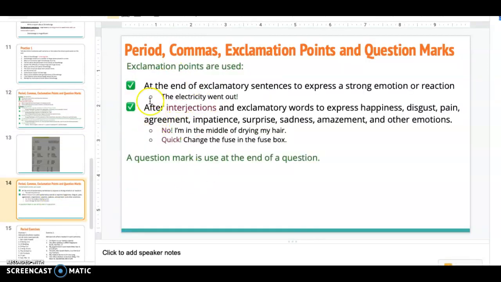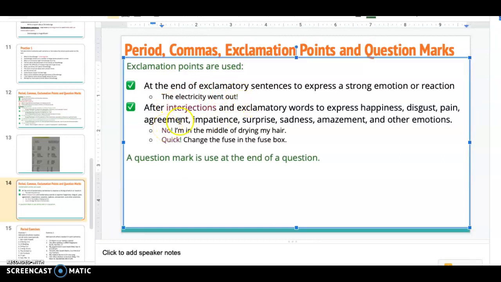Okay, exclamation points, not too difficult. Exclamation points are at the end of exclamatory sentences to express strong emotion. So we know that the electricity went out, right? They might be excited or scared. That exclamation point kind of shows us. After interjections and exclamatory words to express happiness, disgust, pain, to express all these kind of feelings, right?